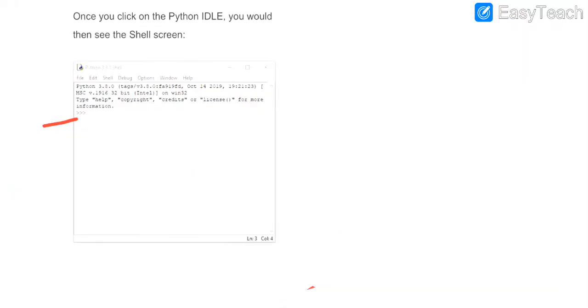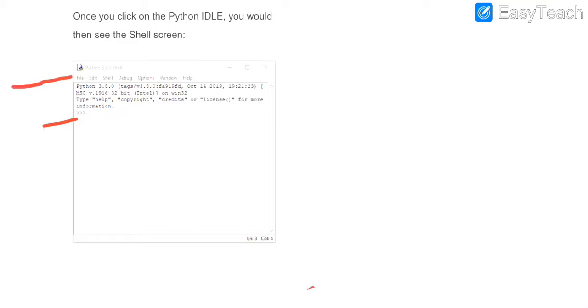Now, script mode is basically used when you want to write a set of instructions and get the output all together. Suppose 10 statements are written by you and you want to execute them all together and get the result. In that case, interactive mode cannot be used. For that we use the concept of script mode, and whenever we write any large problem or large program, we use script mode.